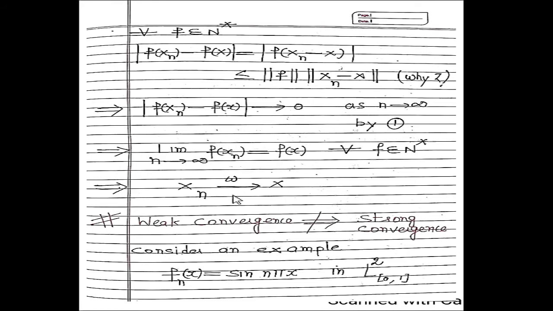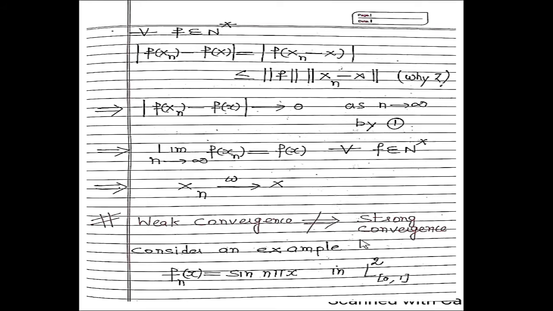It implies xn is weakly convergent to x. So every strongly convergent sequence is weakly convergent. So remember this result. After that, the converse is not true. It means weak convergence does not imply strong convergence.